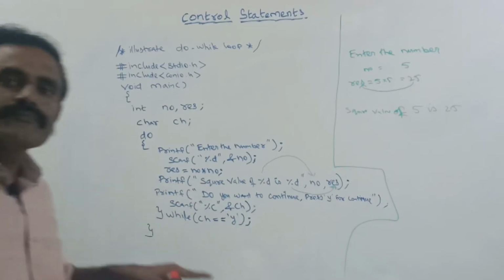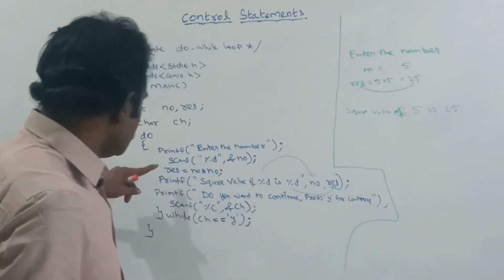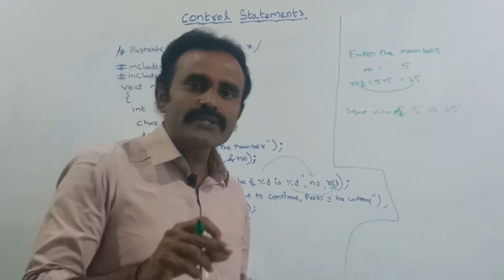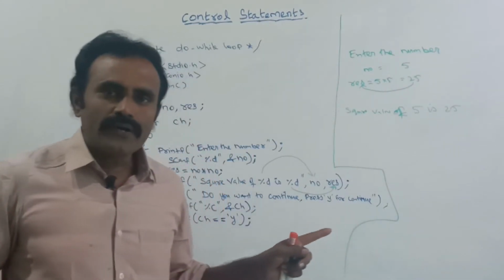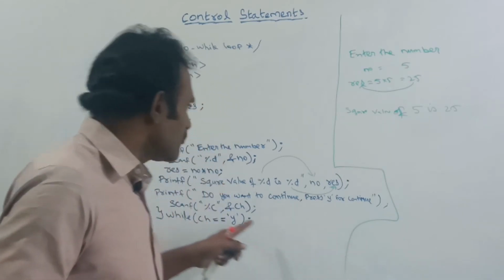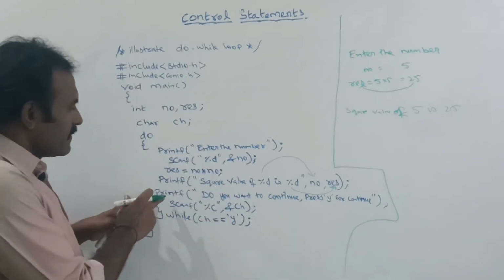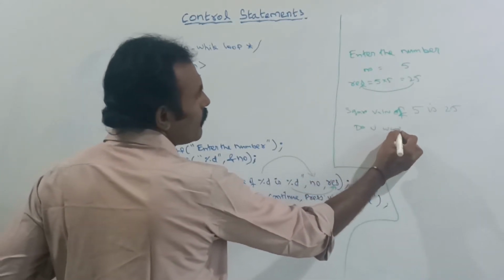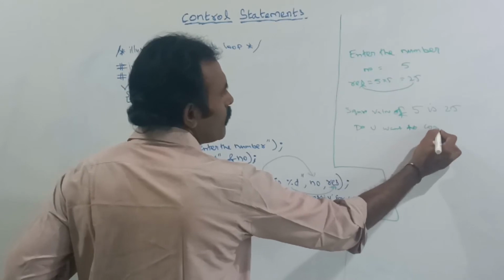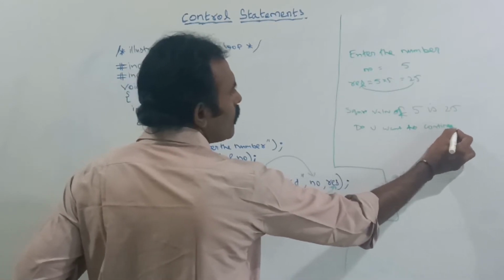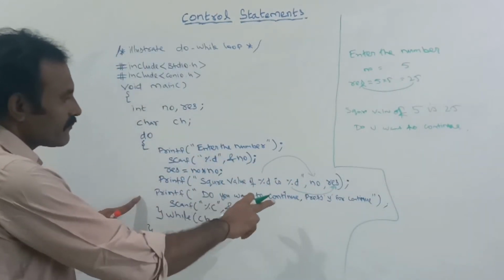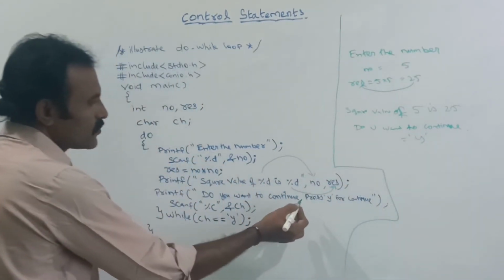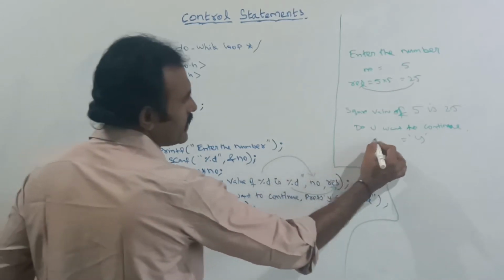After showing the result, the next step is it will ask, do you want to continue? Press Y to continue, otherwise it will exit from the loop. If you give the letter Y, where will this Y be stored? It will be stored in the CH variable.